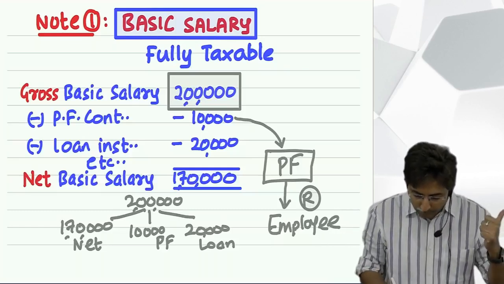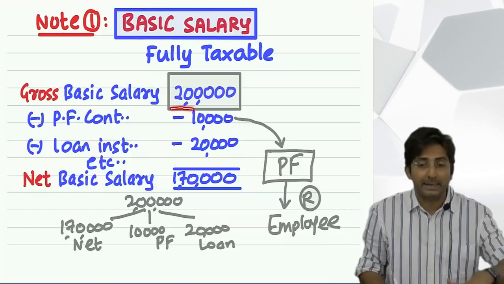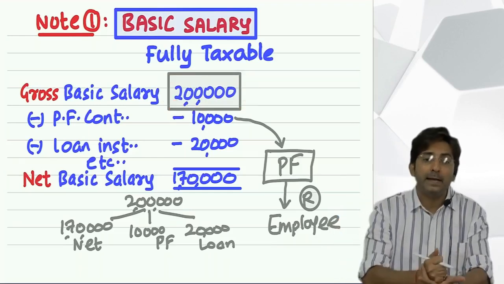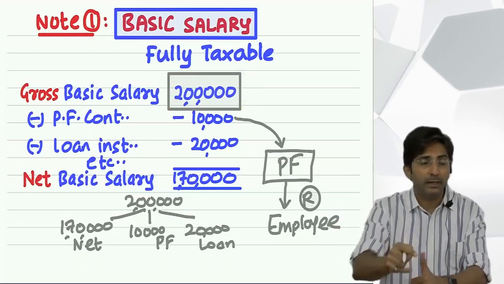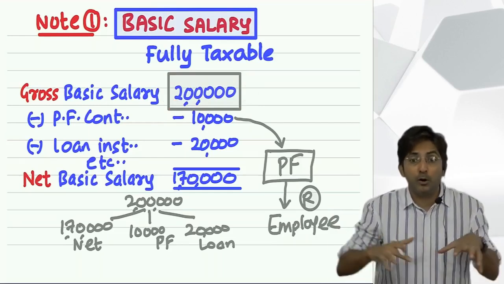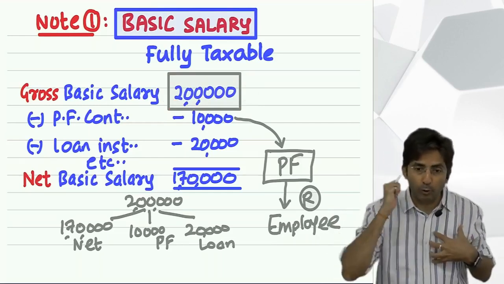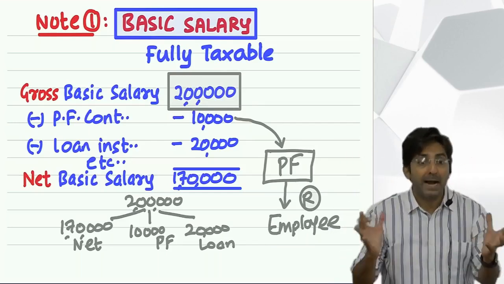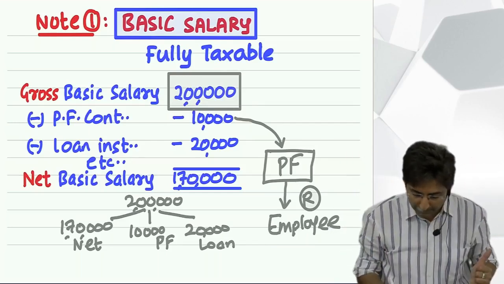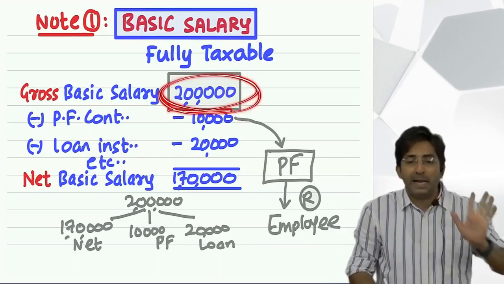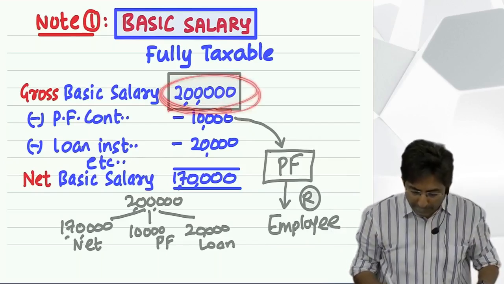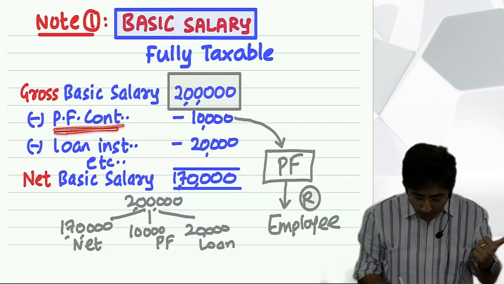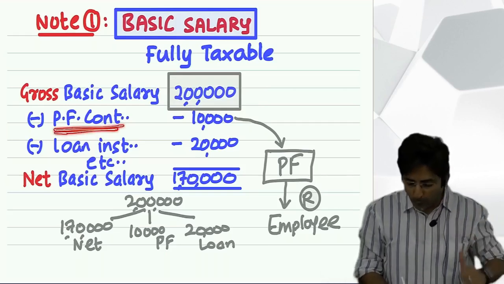Let's assume your gross salary was 2 lakhs. I am trying to convince you why we should take the gross figure in the statement and not net. I don't want to impose it, just take gross, that's it. So assume your gross salary is 2 lakhs, and from it, 10,000 is deducted as Provident Fund contribution.